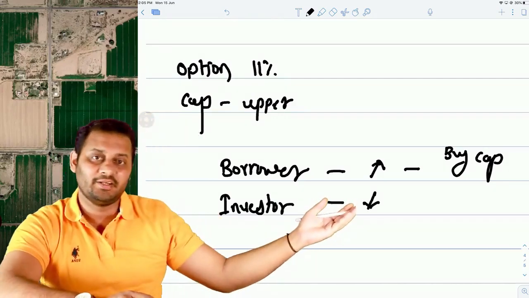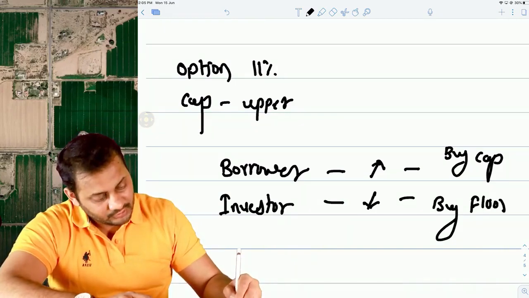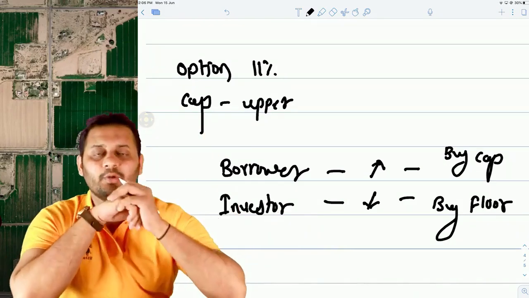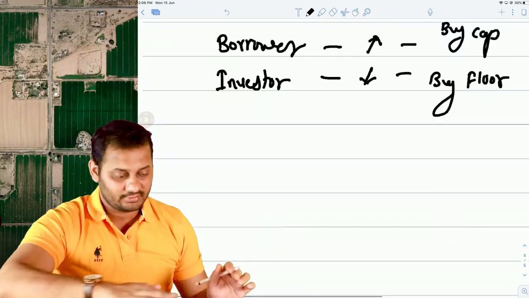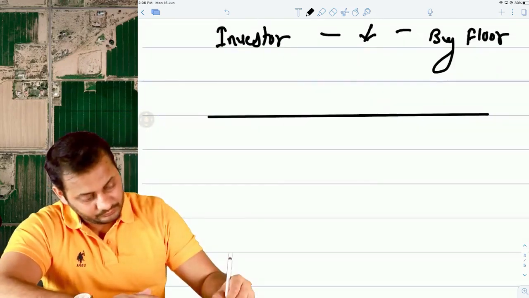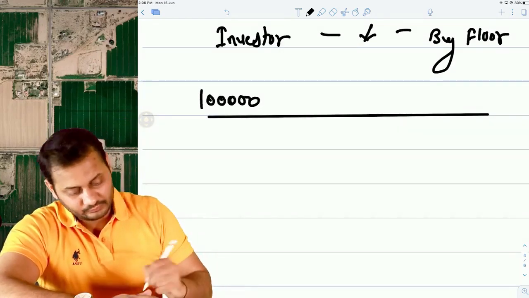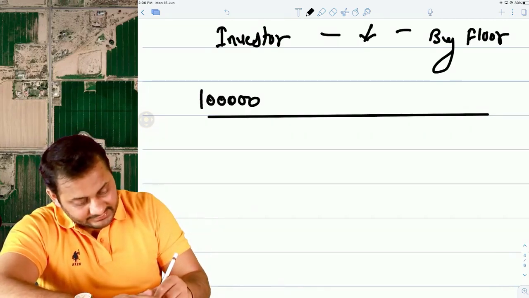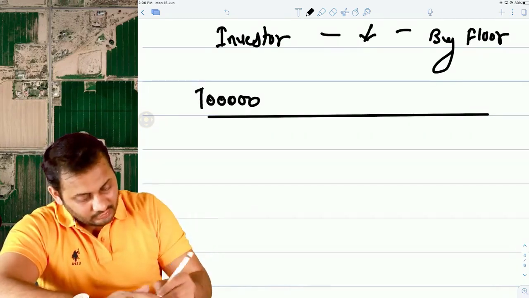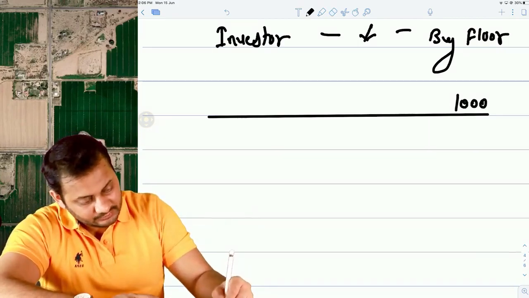The risk is falling interest rate, and for that purpose he will buy a floor option. Floor option is similar to cap option, where you fix the lower limit, that interest rate should not go beyond this. Let's have a look. Let's say you invest 1 lakh rupees today, or let's take an example that you want to invest 1 lakh rupees here.